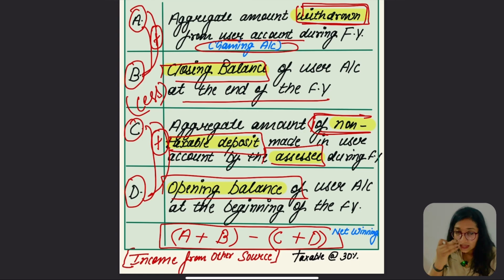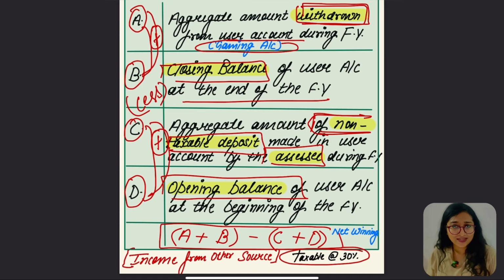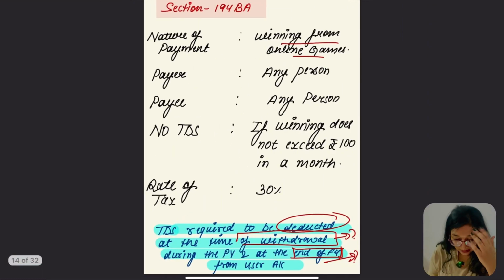So this is going to be the income from other sources. Whatever net winning we get, that income would be income from other sources, and it's going to be taxable at 30%. Hope you get my point, what I want to say. Let me say it again.